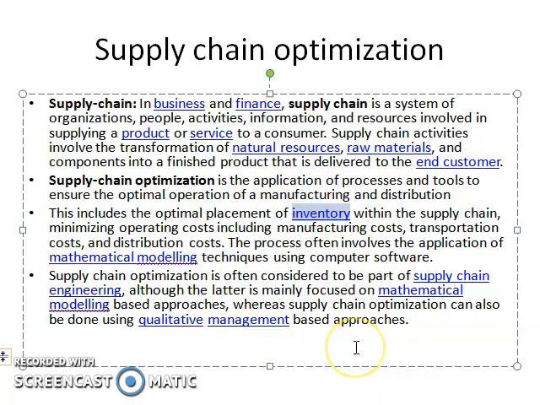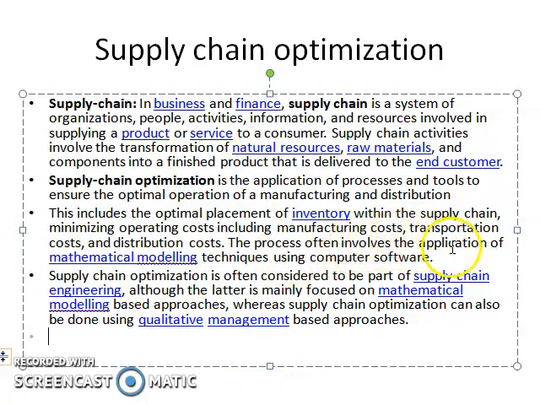Inventory. In the last class we discussed inventory. It is related to the store where we maintain a minimum material, so that in any condition we can easily run our business. That is the simplification of inventory. So this includes the optimal placement of inventory within the supply chain, which minimizes operating cost, including the manufacturing cost, obviously, then transportation cost and distribution cost.